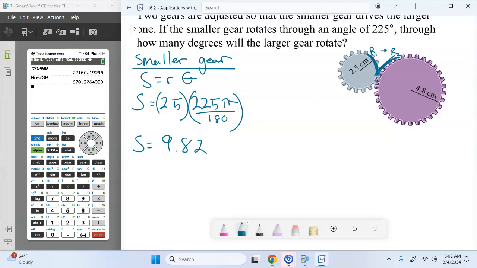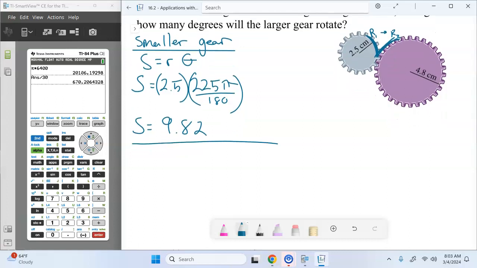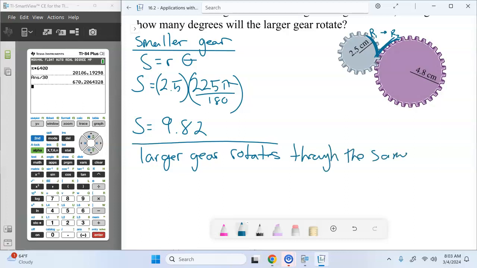The larger gear rotates through that same arc length. But because its radius is different, the degrees will be different. The larger gear rotates through the same arc length, 9.82 centimeters rotated through.